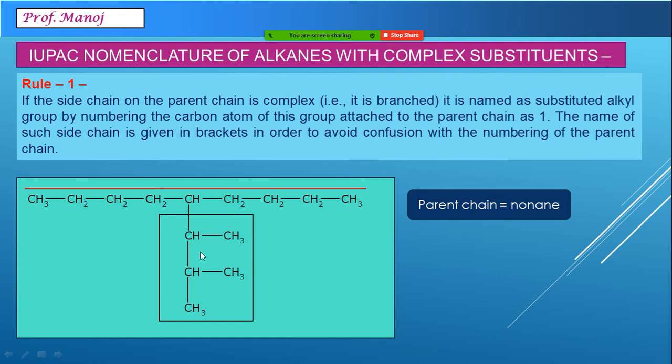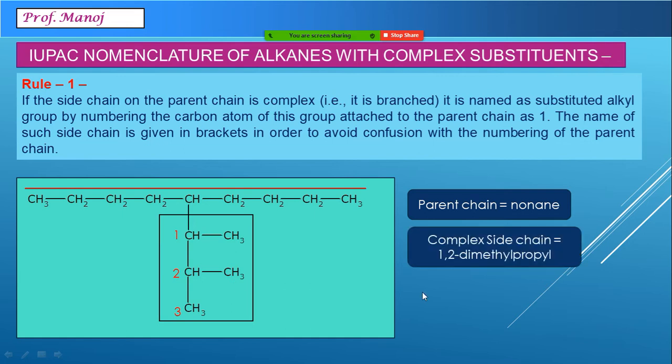Now the first carbon is the one which has a bond of attachment to the long chain. That means this will be the first carbon, second carbon, third carbon. And on the first carbon there is a methyl group, on the second carbon there is a methyl group. So the complex substituent becomes 1,2 dimethyl propyl.